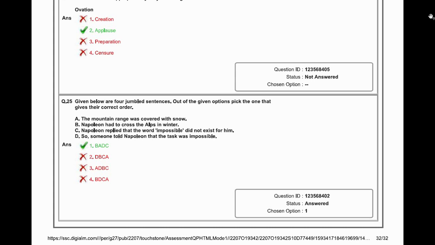So here we complete the third part of the English comprehension of the CGL Tier 1 2019 original paper. Now only one part is left, the quant. I will upload it with every solved question on the screen, so that you get a fair idea of the correct options and how to choose them, and it will give a fairly good idea for CGL 2020. Thank you.